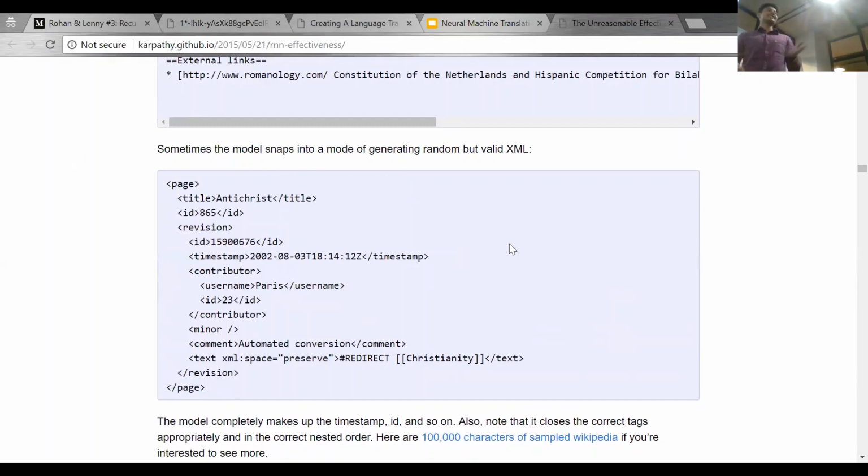They are thrilled, they are excited. It's like they are talent. This is an XML code predicted by RNN. So you can feed lots of XML codes to it, and it will predict a new XML code for it.